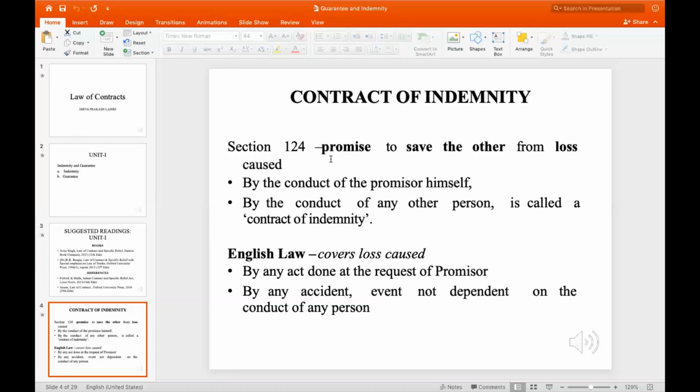Secondly, loss can be caused by any accident or event not dependent upon the conduct of any person. For example, say some amount of goods has been stored near a place prone to tsunamis or storms, and a storm occurs. That might result in loss, but the loss is not actually caused by the person himself by his choice; it is a natural cause. So in that case, it is referred to in this way.